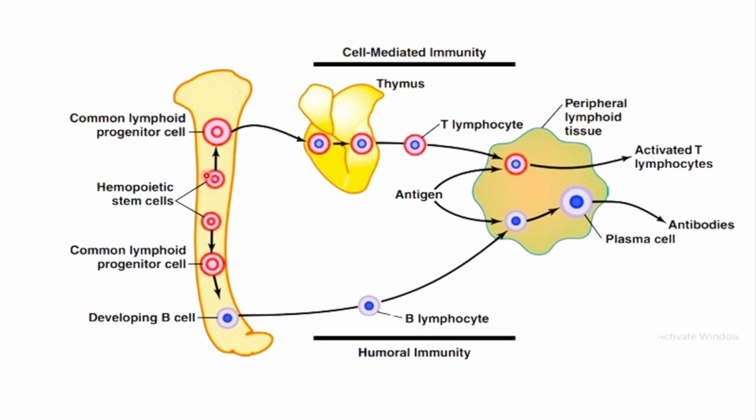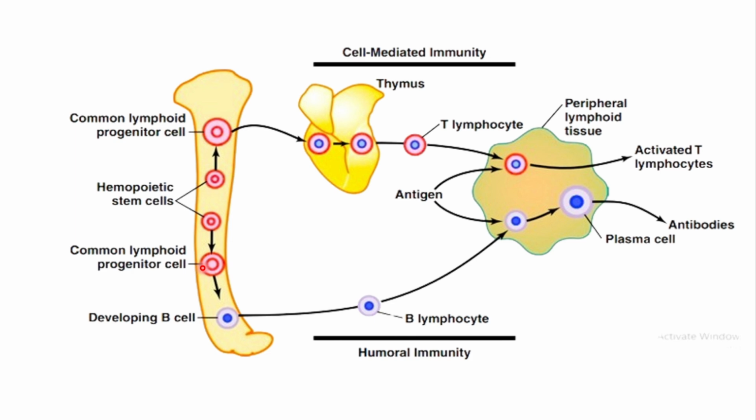The hematopoietic stem cell will be converted into a common lymphoid progenitor cell. These are the two hematopoietic stem cells, and they are converted into common lymphoid progenitor cells. One common lymphoid progenitor cell will be converted into T lymphocytes, and the other will be converted into B lymphocytes.